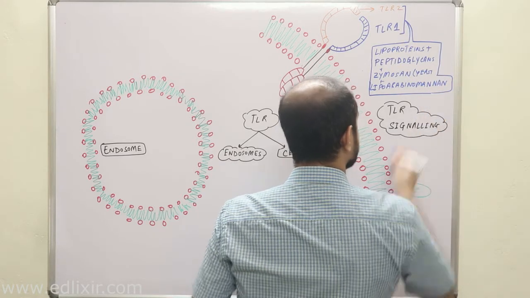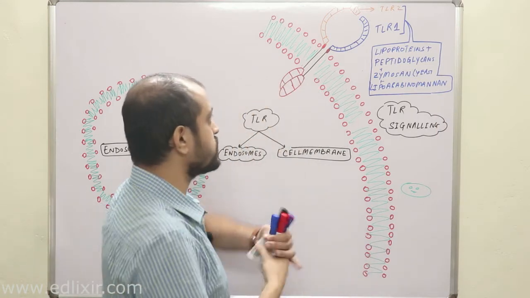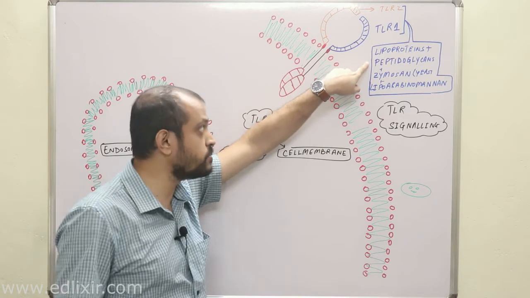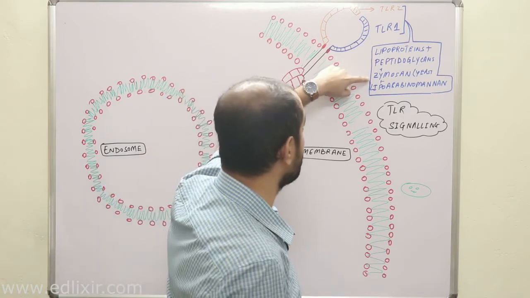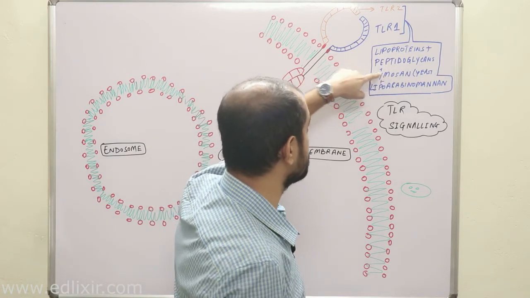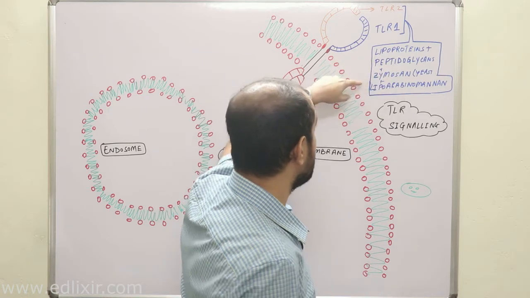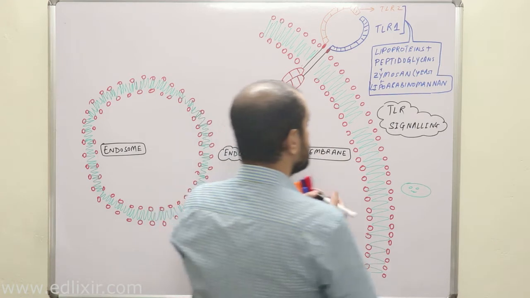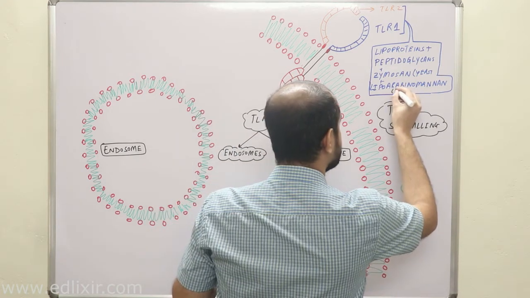Now listen with all your attention. These molecules: lipoproteins and peptidoglycans, which are important components of the bacterial cell wall; zymosan, which is an important component of the yeast cell; and lipoarabinomannan, which is an important component of mycobacteria.